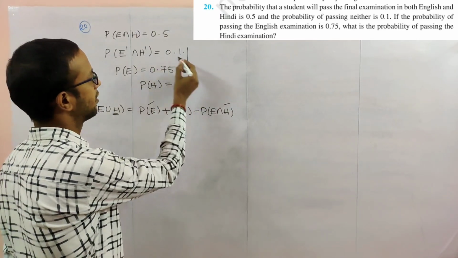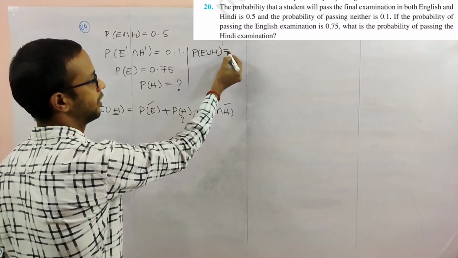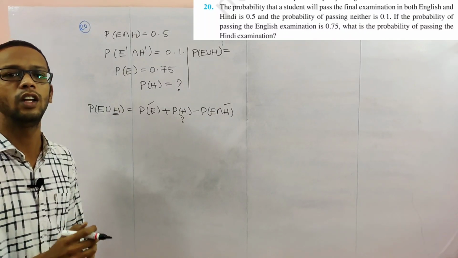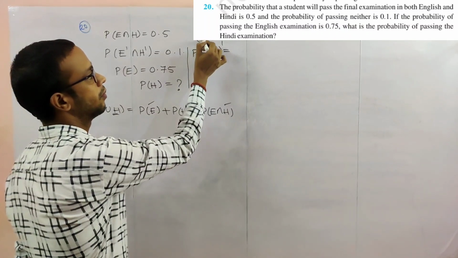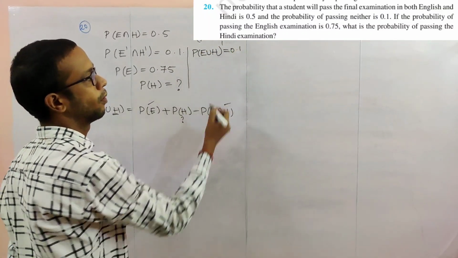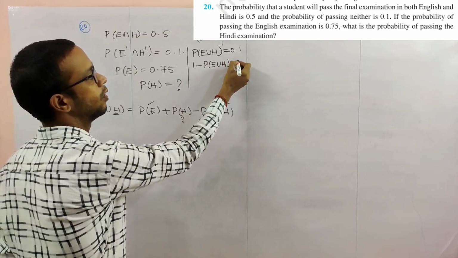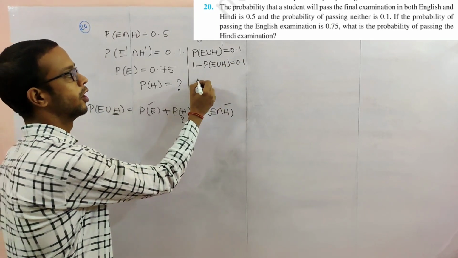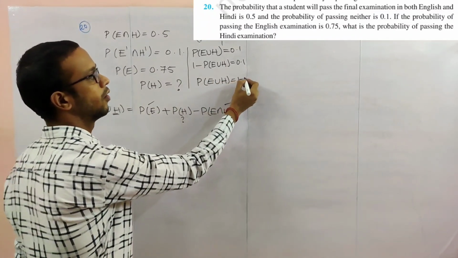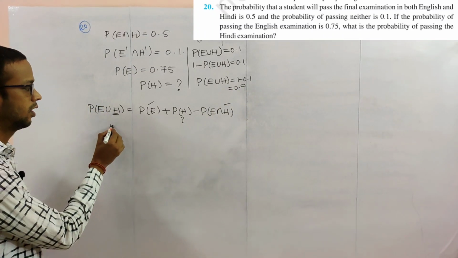By using De Morgan's laws, probability of E union H whole dash, we can write E dash intersection H dash, is nothing but probability of E union H whole dash. This is De Morgan's laws. We already did it in previous problems also. How much is given? 0.1. So we can write 1 minus probability of E union H is equal to 0.1. If you interchange, probability of E union H, English or Hindi, is 0.9. So substitute all values in this.